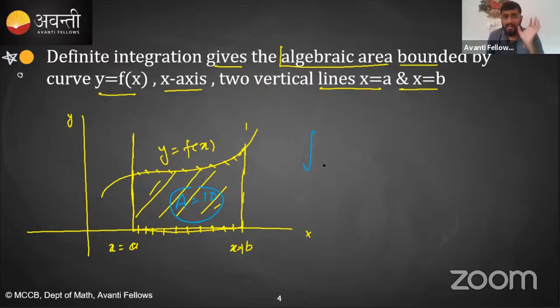So the definite integration from a to b of f of x dx will be plus 10, because this area is above the x-axis. Clear? Now what will happen if I say these things which we discussed in the previous class.